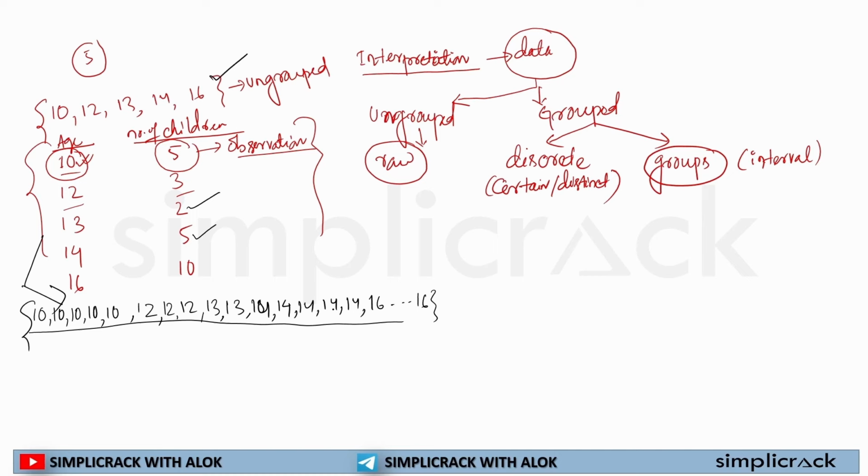Then the group data, and in this group data we learn about discrete data. There is a certain level of distinction in each and every data. Now the third type of data, and you need to understand this third type of data, in most of the cases creates a sort of problem while solving questions. So let's understand that group data.